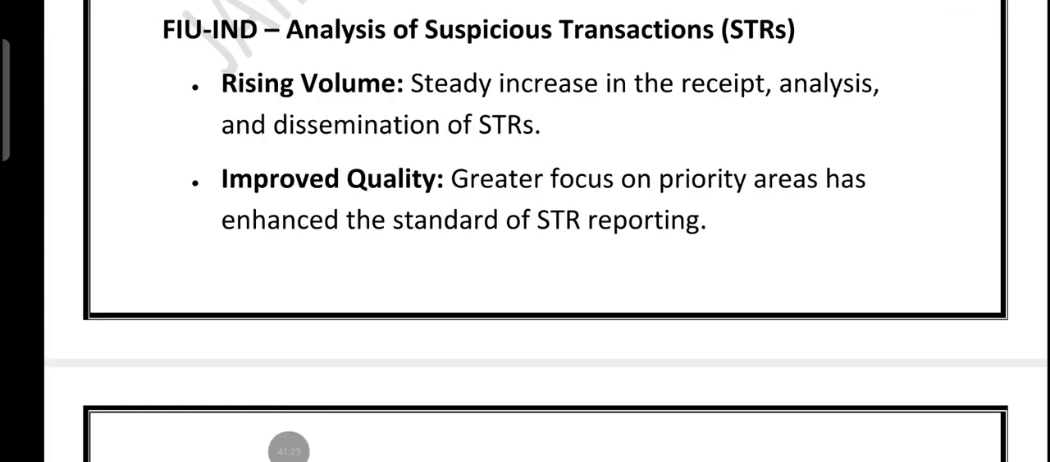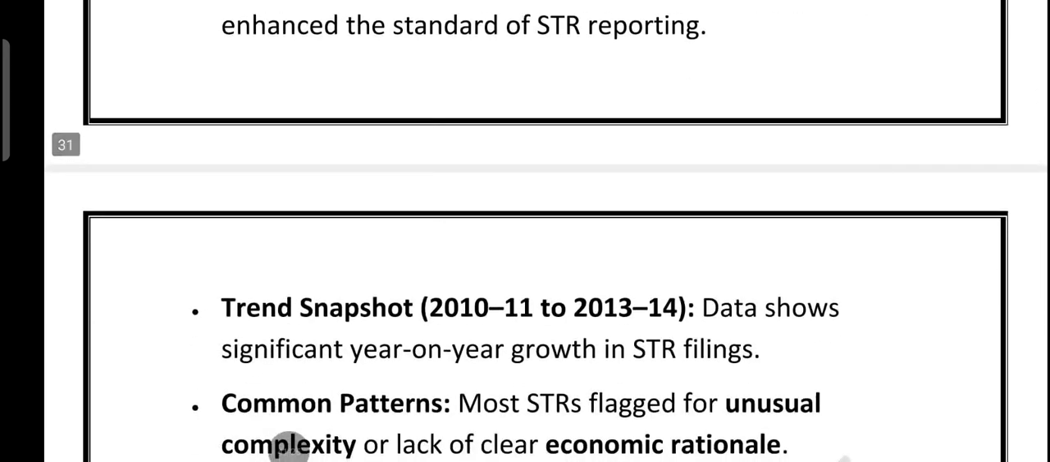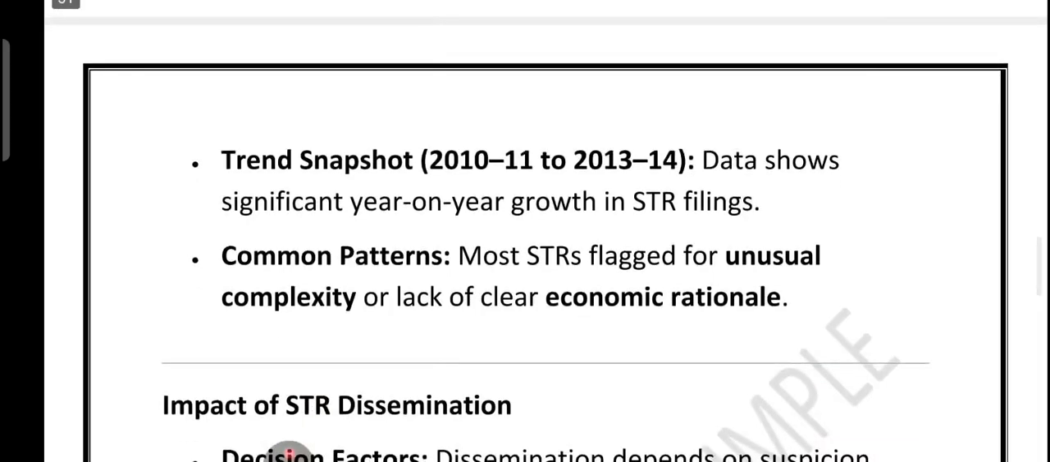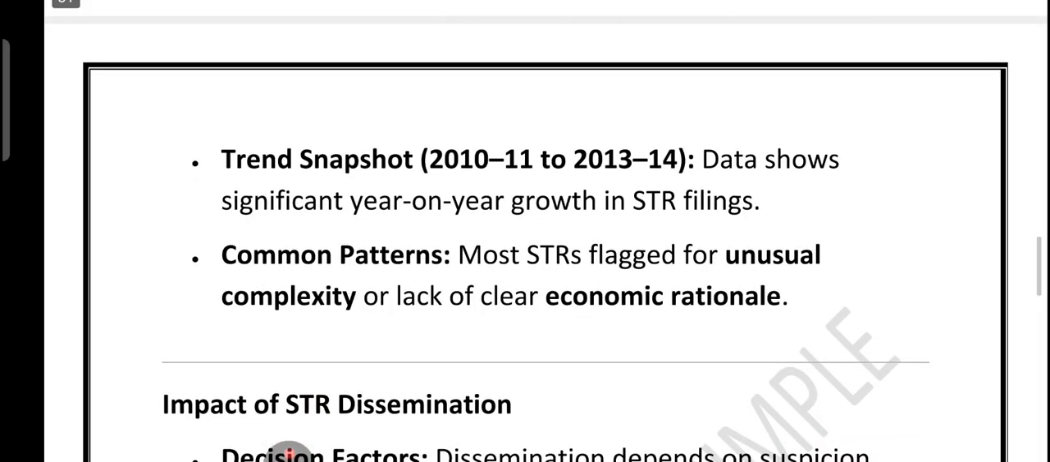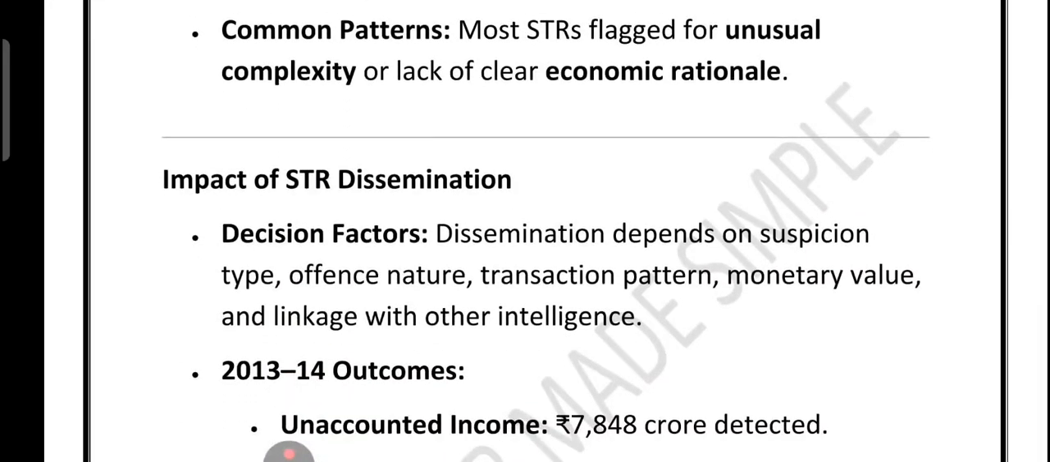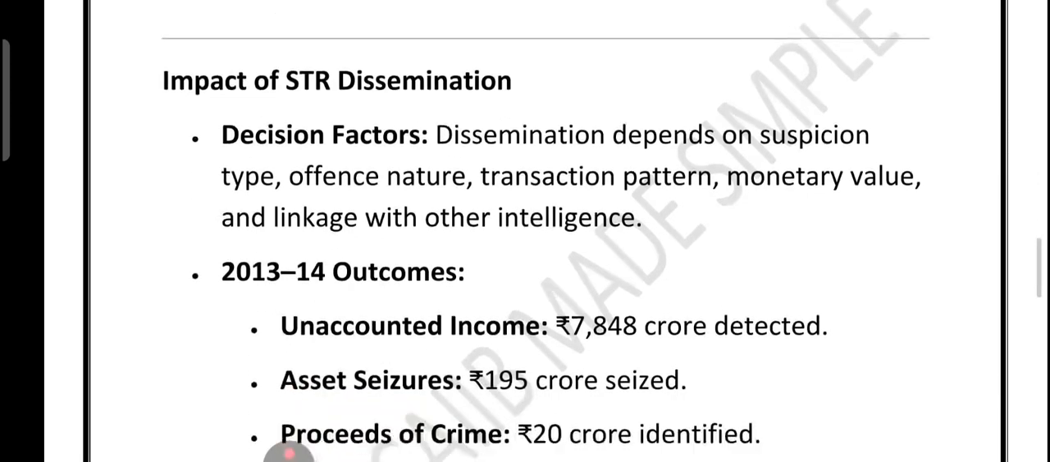So friends, then we have the trend snapshot. As you can see, there is significant year-on-year growth in STR figures. A common pattern is that most STRs are flagged due to unusual complexity and no clear economic rationale. So what is the impact of STR dissemination? See, the dissemination decision depends on the type of suspicion, nature of offense, transaction pattern, monetary value, and linkage with other intelligence.